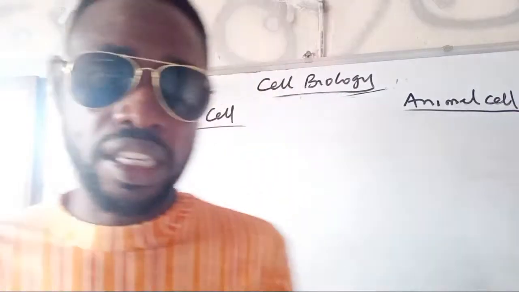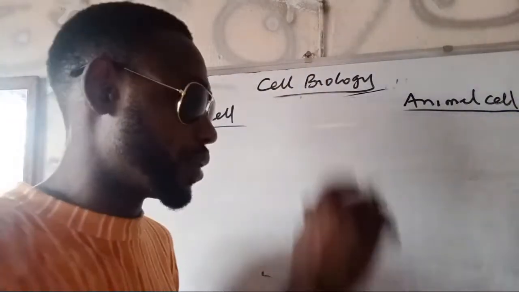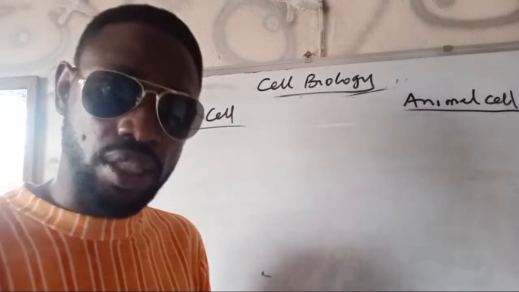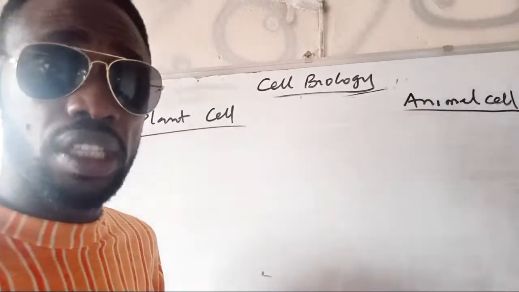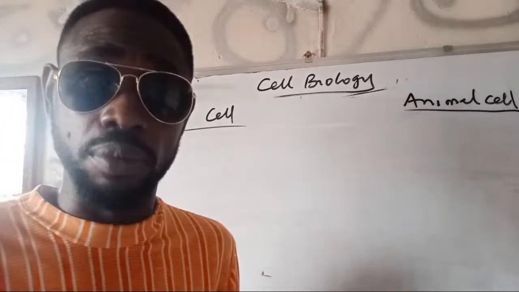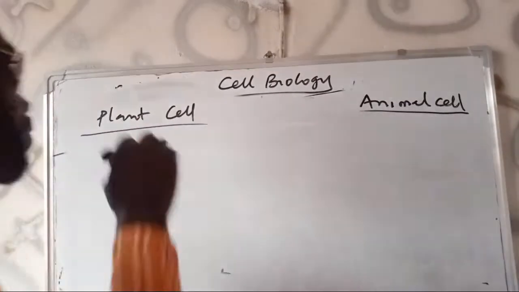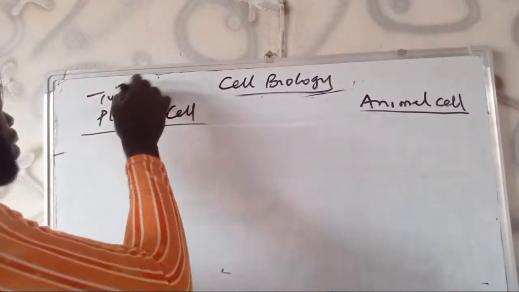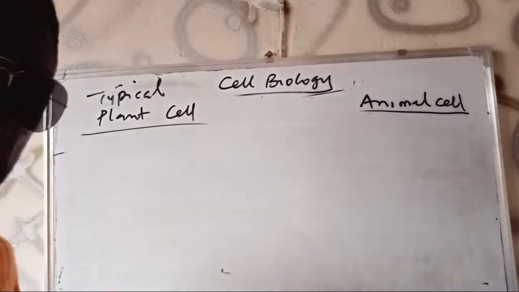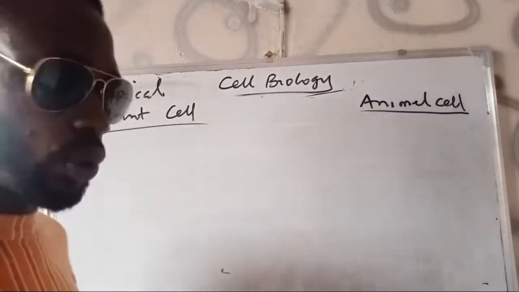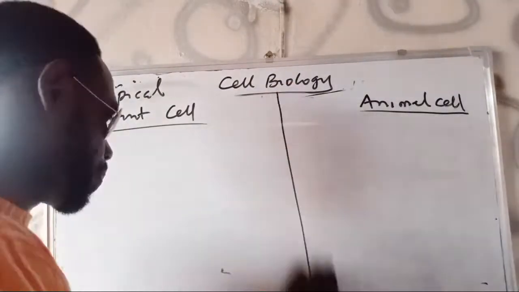Have you seen any cell drawn with tails? But there are cells with tails. For example, the sperm cell in man has a tail, but it's not part of the drawing because the tail is not one of the generalized structures found in most cells. So there are some features omitted, and hence we use the word typical, meaning generalized. It's just something that is expected to be present in an average cell. So it's not like I'm drawing an onion cell or a mango cell; it's a kind of typical representation.